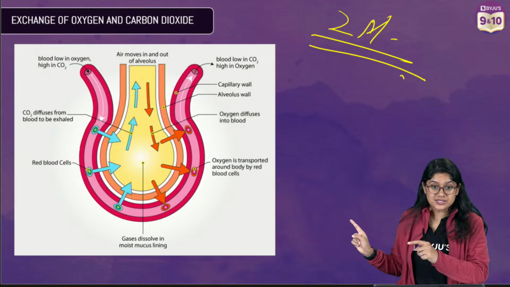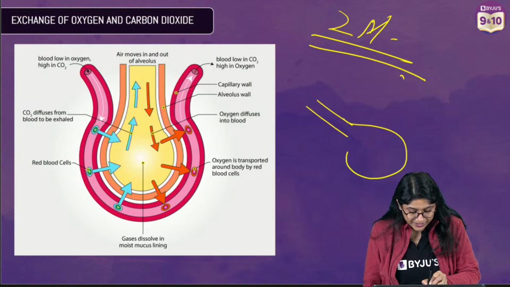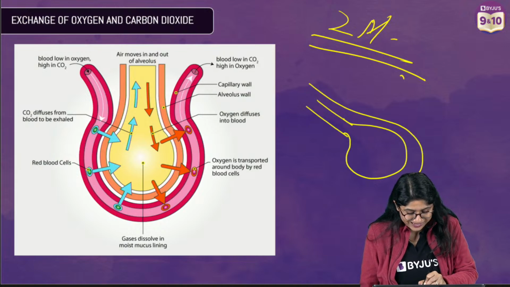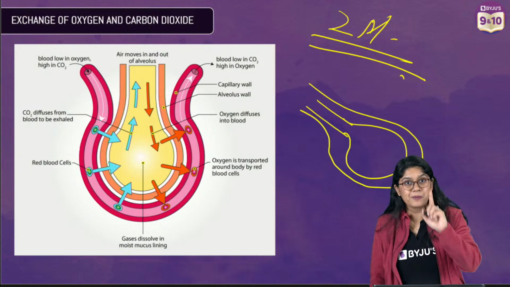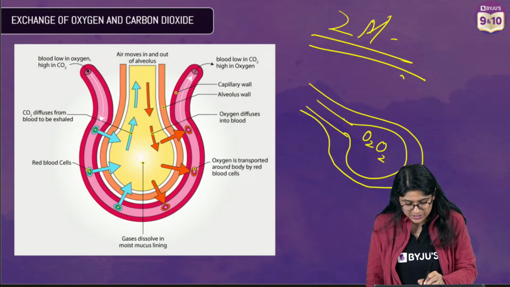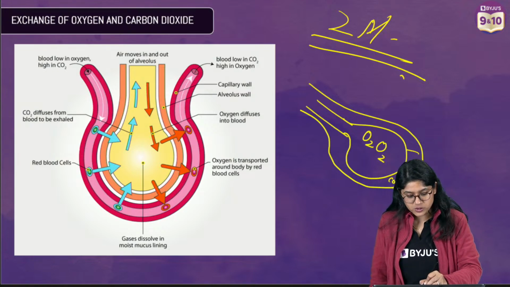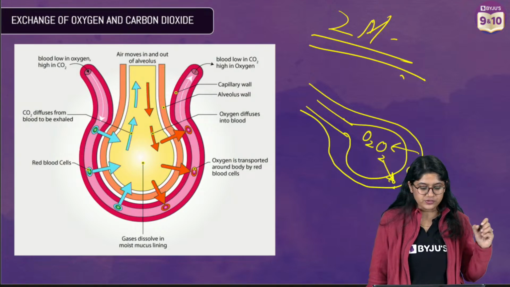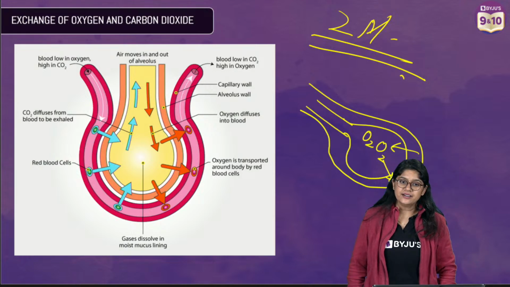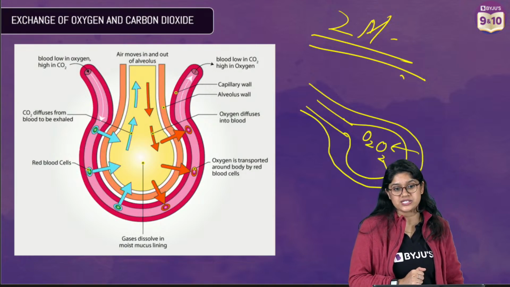But you will draw this, right? You will draw a beautiful diagram that you have in your textbook. You will put the capillaries over here and label the capillaries. You will show the oxygen and you will show the CO2. You will write CO2. Clear? And then of course you will show with arrows the exchange of gases. Only a few labelings will do, and you will explain the diffusion process.